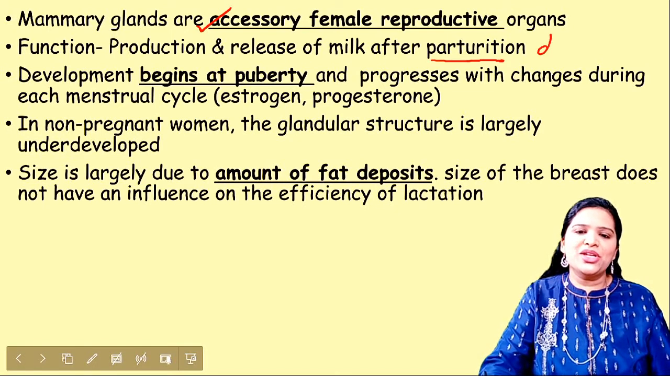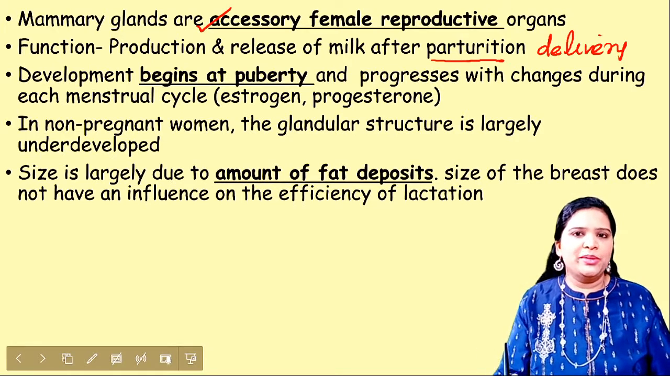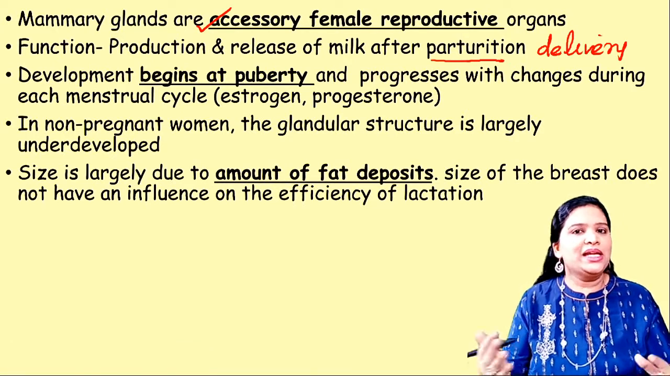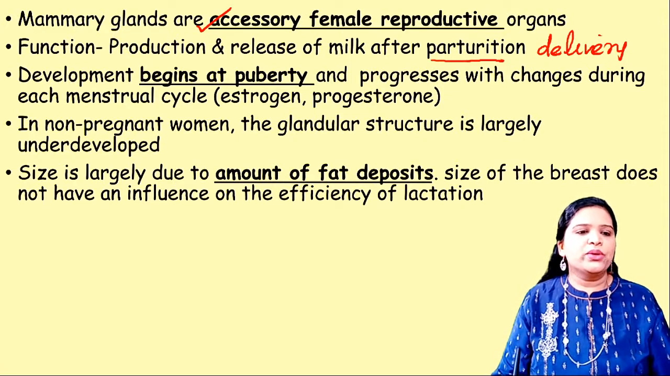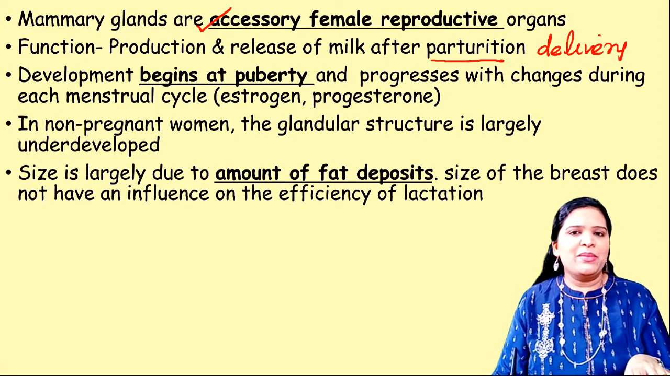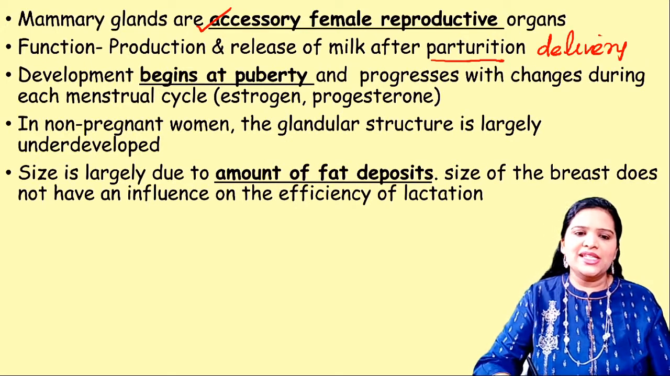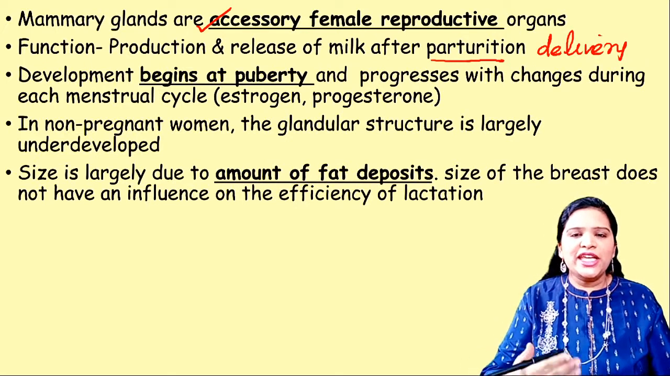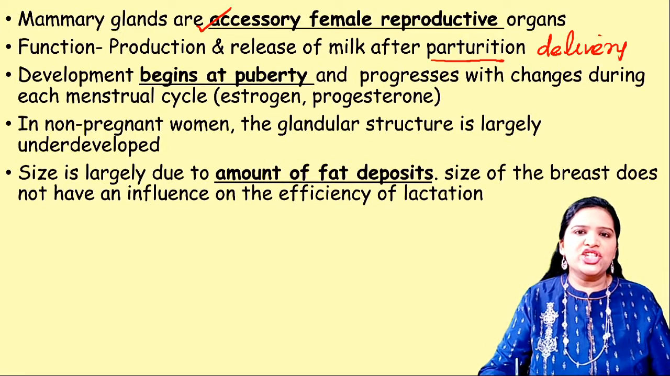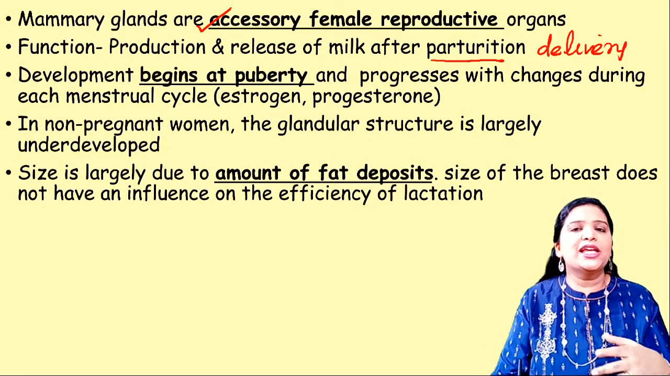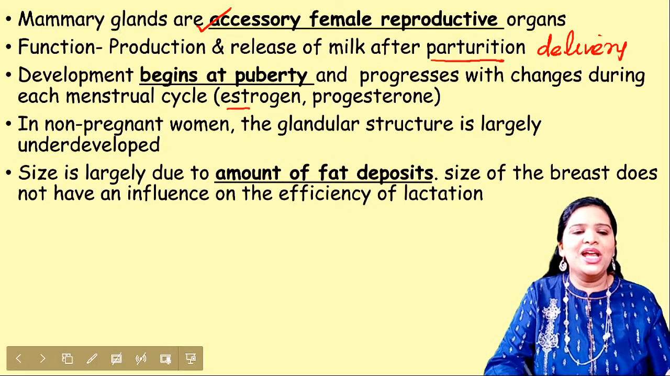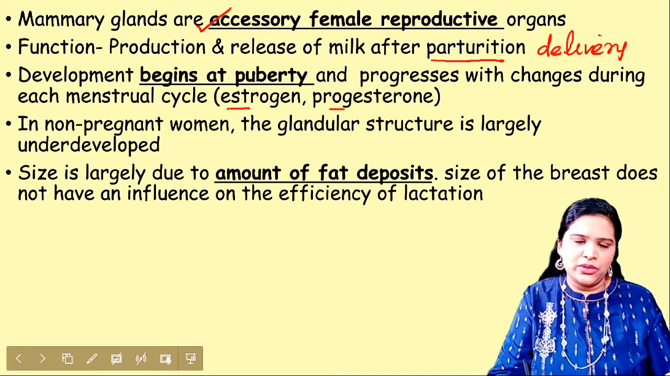What is parturition? That means delivery. Parturition means delivery, childbirth. So after childbirth only the milk is produced. Okay, development of this mammary gland begins at the puberty. It develops in the adolescent stage, but it keeps on undergoing certain changes during every menstrual cycle because of the hormonal control, estrogen and progesterone, right?